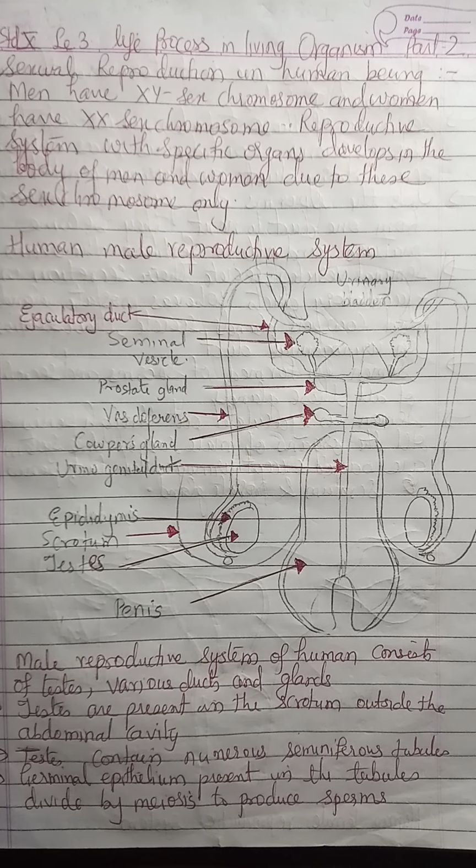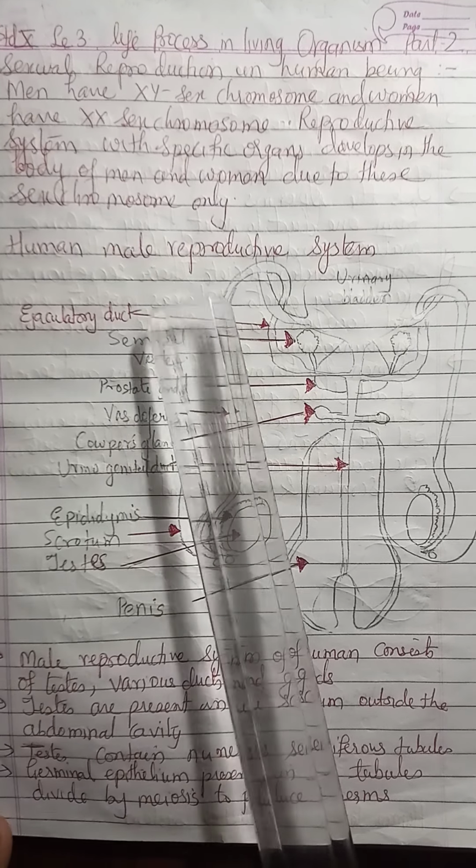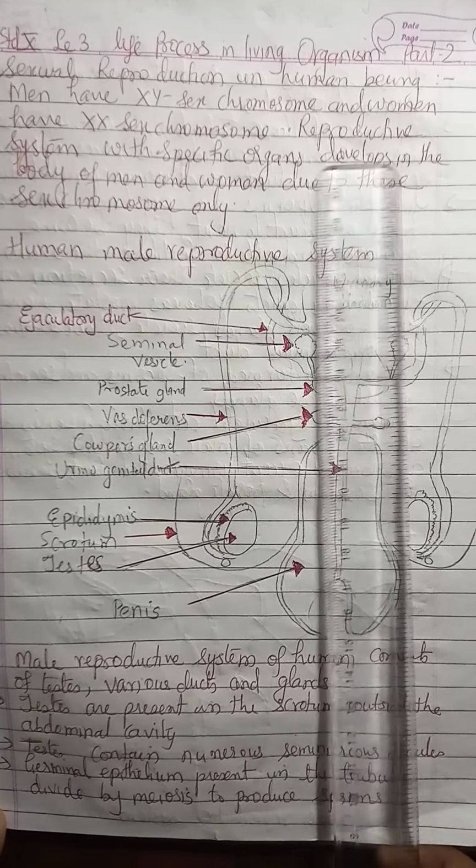Last time we discussed sexual and asexual reproduction. We also discussed sexual reproduction in flowers. Today we are going to discuss sexual reproduction in human beings.